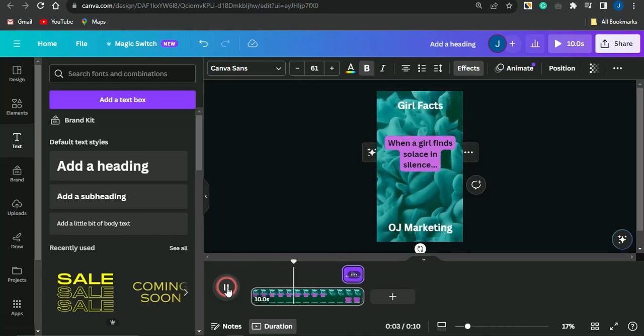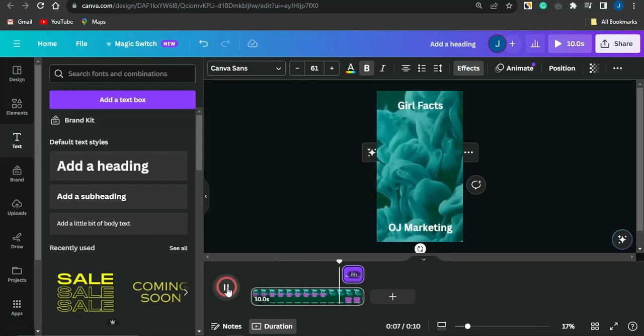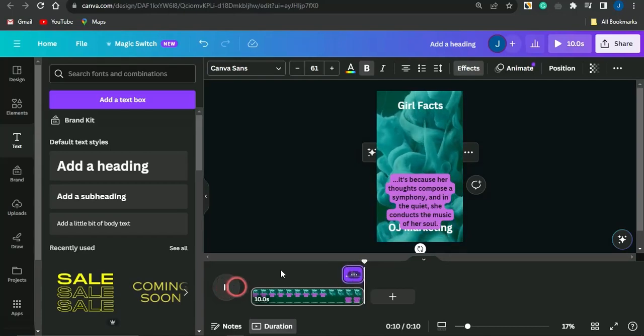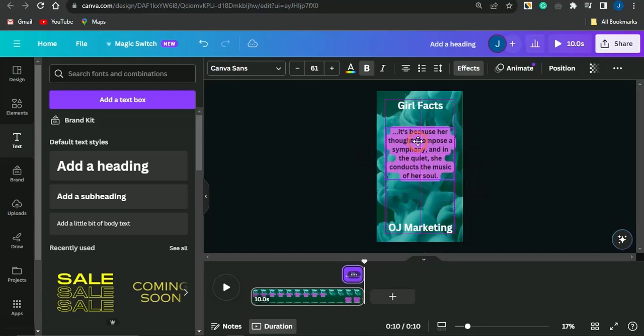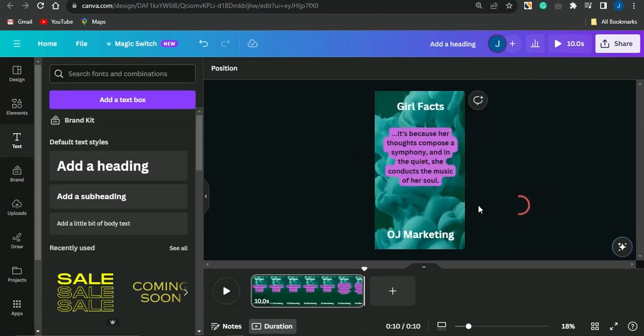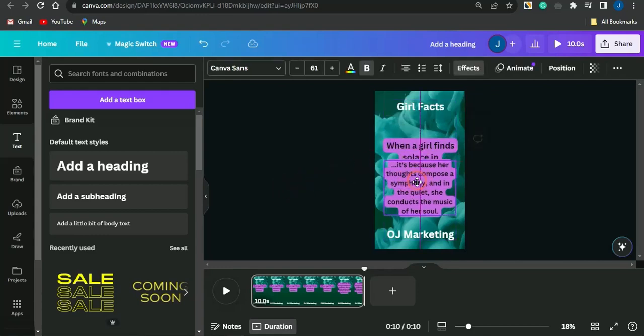This is how the video looks right now. It says girl fact. And once this is done, a second later, this other part shows. So you can then put this at the center also, for this to come on the same spot. So once this has been done right here, your video is set. So you can use this strategy right now to mass produce some videos which you can utilize.